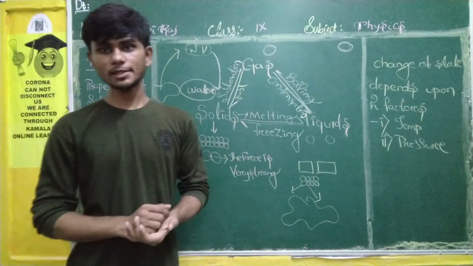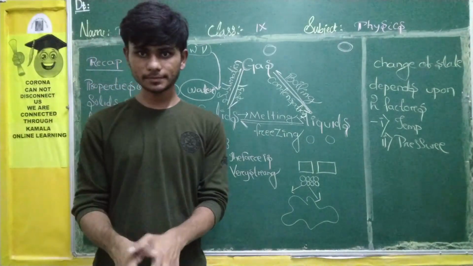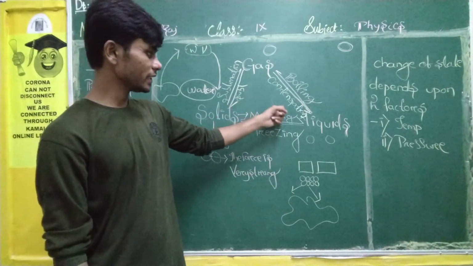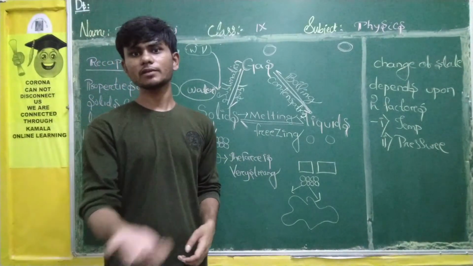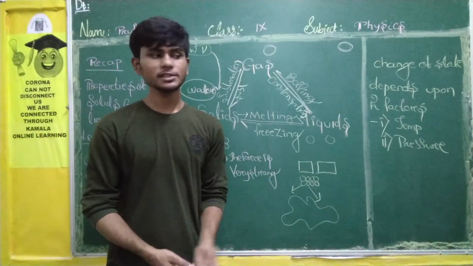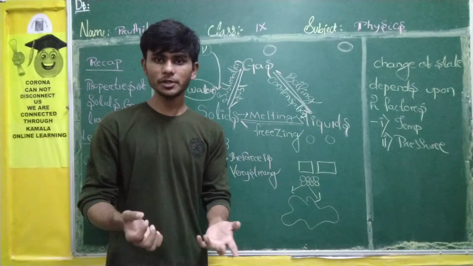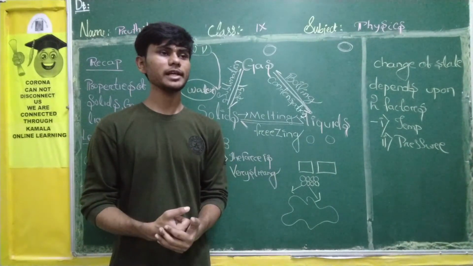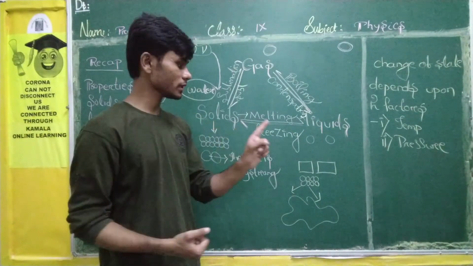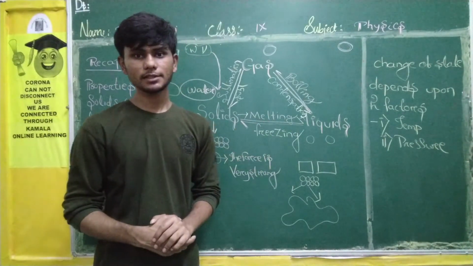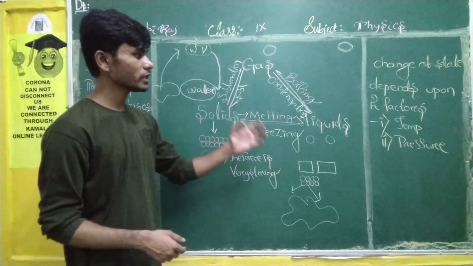I hope you have understood until this point. Okay. The reverse process is called condensation. Here it is called freezing. Water is there. You want to convert it into solid. What will you do? Just freeze it. Keep it in the deep freezer. We will get ice cubes. So what you are following is freezing. So here it is called freezing. So this is all about today's class, students.